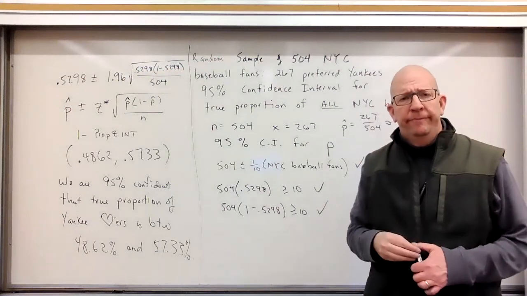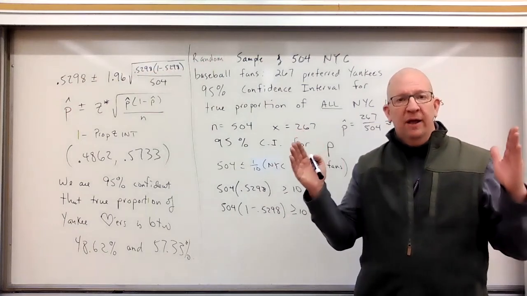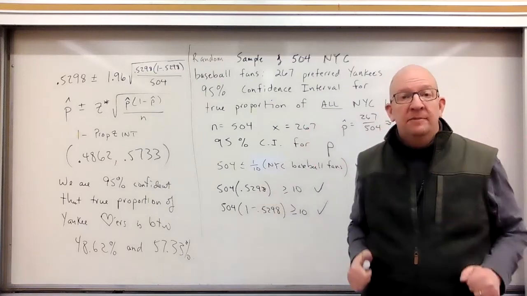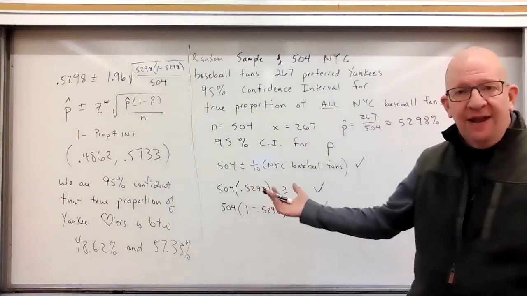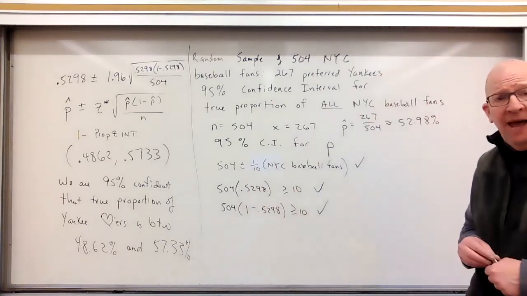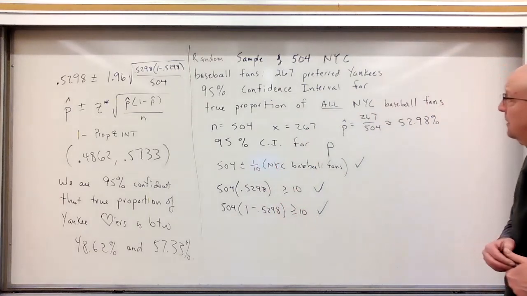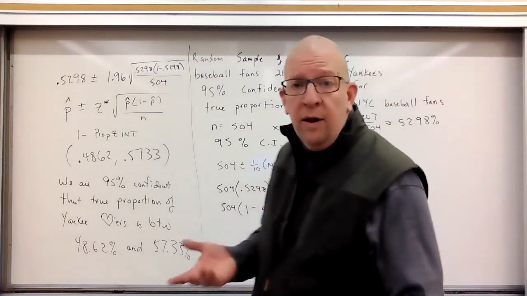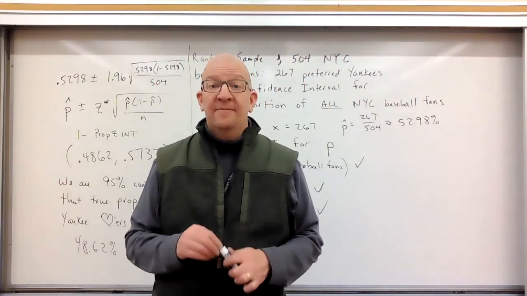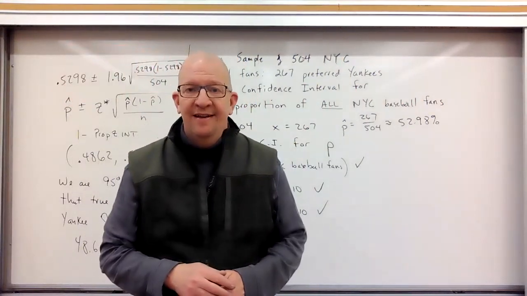Your p hat. What if I want to be 99% confident? I have to expand that interval, don't I? What if I want to be 75% confident? Tighten it up. But this is how we set up a confidence interval for a proportion. Let's step back and bask in the glory of this problem. Very nice. Okay, so what I'd like you to do would be to start the video over, press pause before I fill all this in, and see if you can do it. Have a great day.